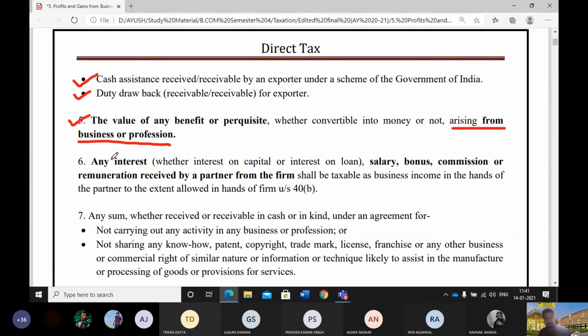Next, any interest, whether it's interest on capital or interest on loan, doesn't matter. Any salary, bonus, commission, or remuneration that a partner of a firm receives from the partnership firm. Now there is a limit to this, so this is not fully allowed, but up to a certain limit only. We'll study this limit under section 40B. I'll tell you how to calculate this. But the partner, whatever he gets from the firm shall be considered as his business income.